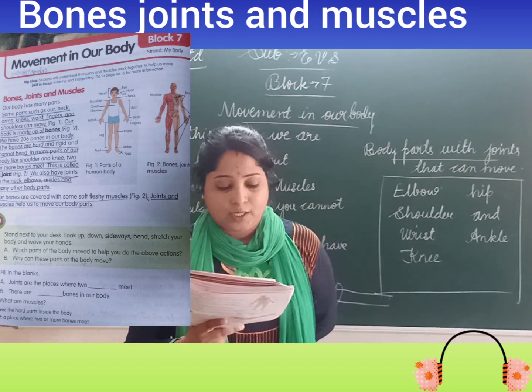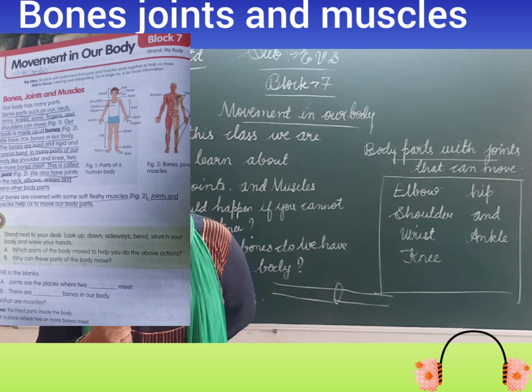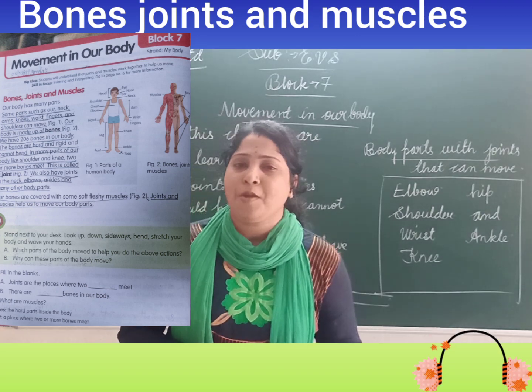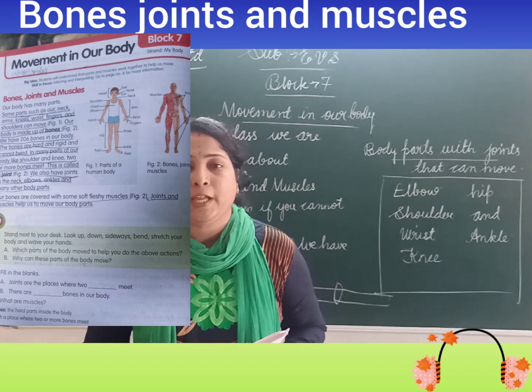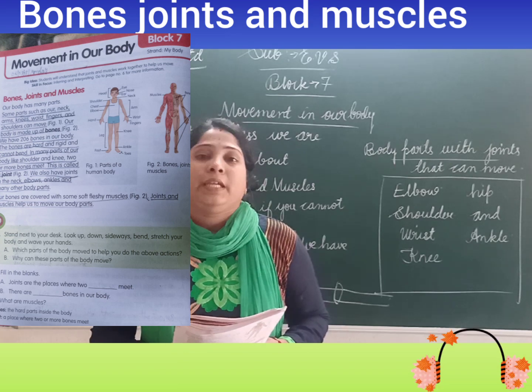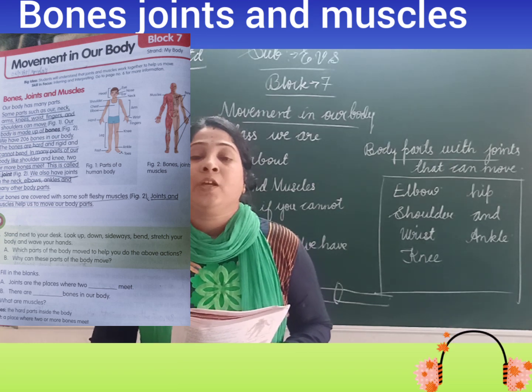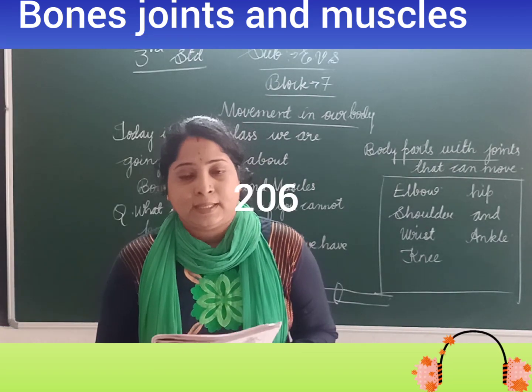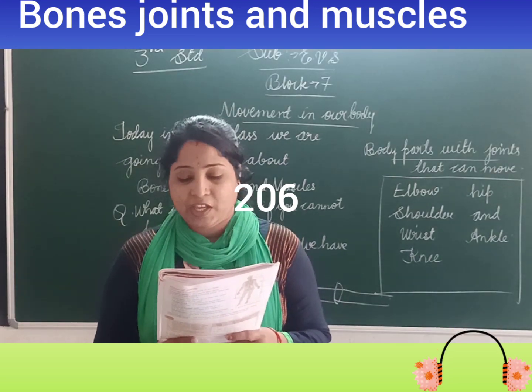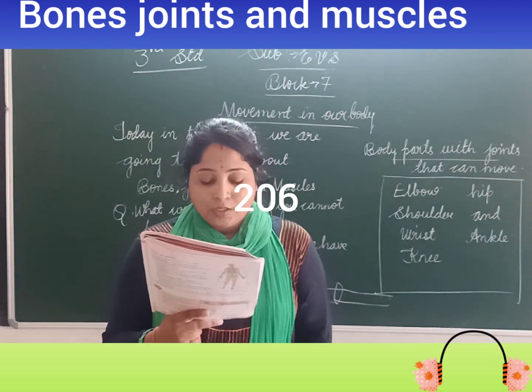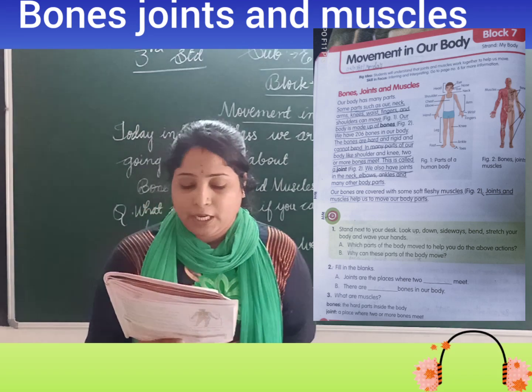Next question is B1. There are dash bones in our body. How many bones are there in our body? Can you guess, children? Yes, it has 206 bones. 206. So here this question take down in your classwork.